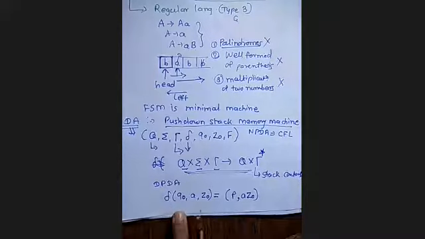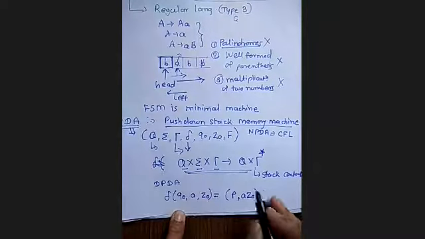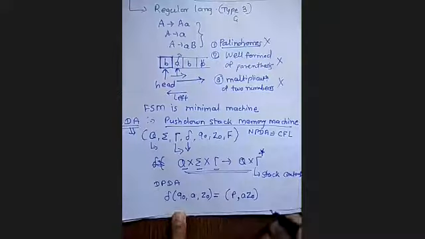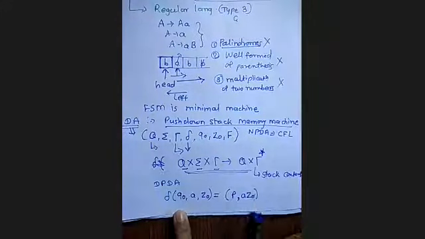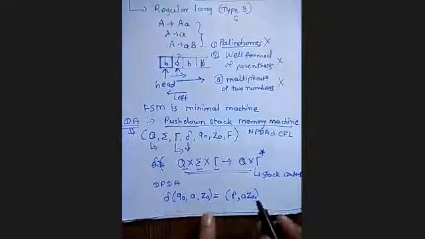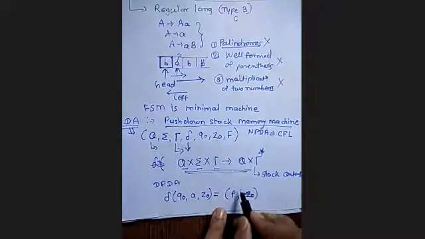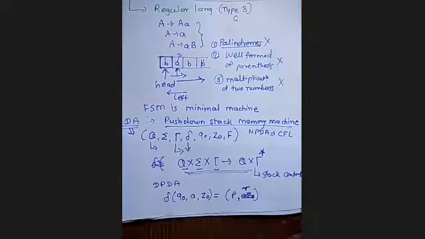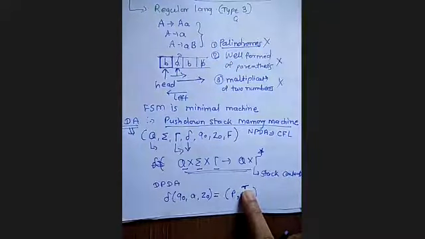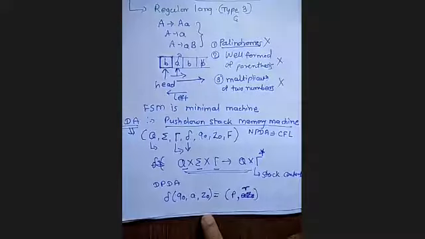So what it is indicating is that A is pushed onto the top of the stack. Each time the action may be different. The symbol may be pushed onto the top of the stack, or some symbol may be popped from the stack, or nothing is done on the stack. Okay. So instead of AZ0, let me denote it as gamma. So what does this indicate? This can be empty if Z0 is popped from the stack.